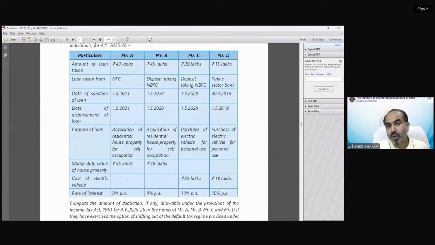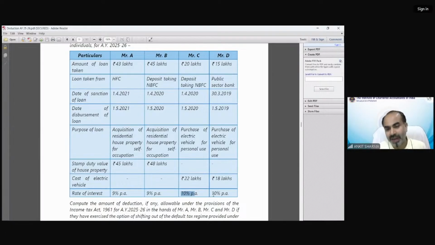So how much is going to be the interest? 20 lakh at 10%, so that means maximum 2 lakh rupees interest could be allowed under section 80EE. But what is the maximum limit under section 80EE? The 80EE maximum limit is 1,50,000. So you can claim 1,50,000 interest under section 80EE in case of Mr. C.